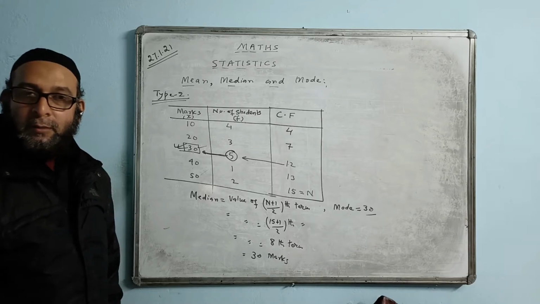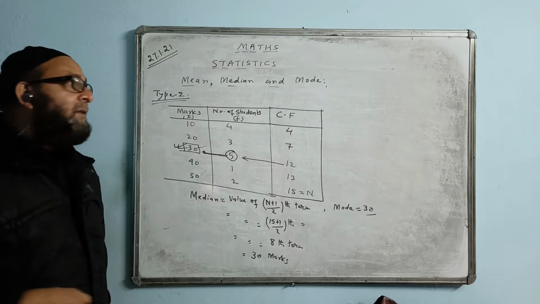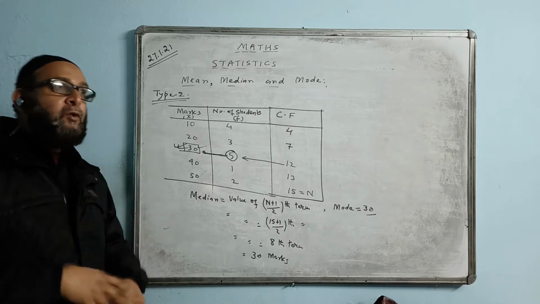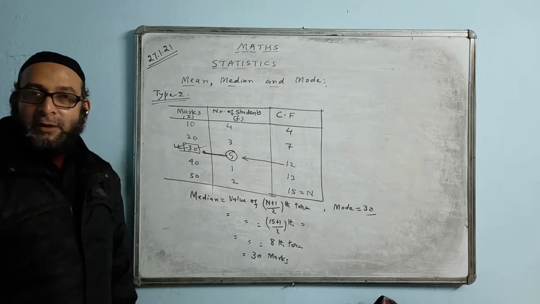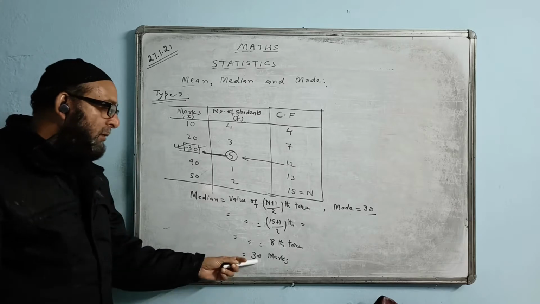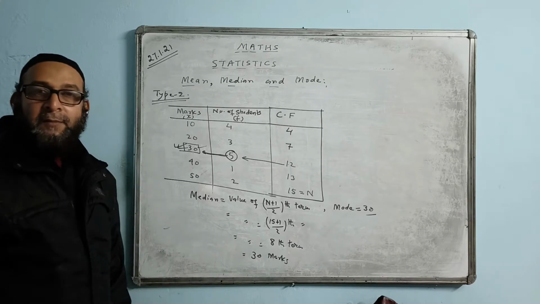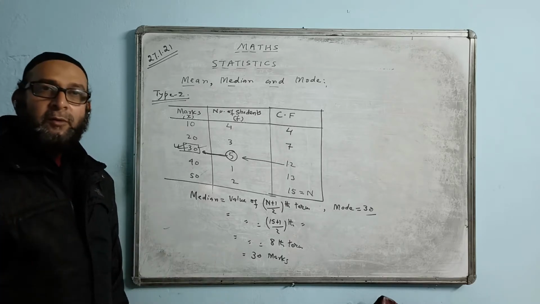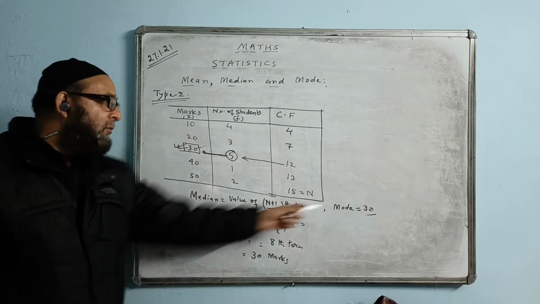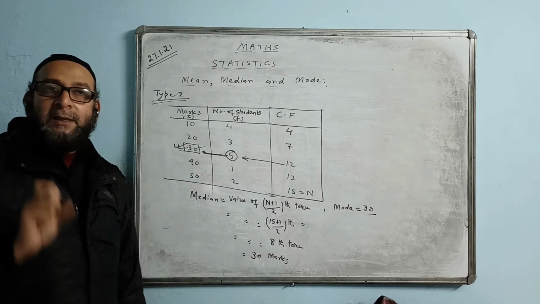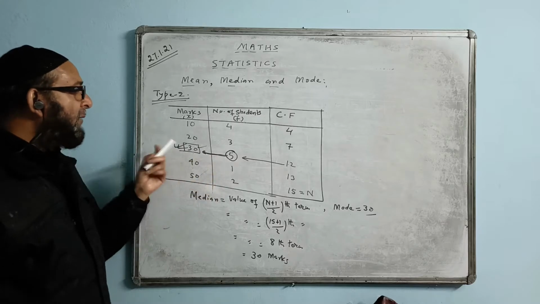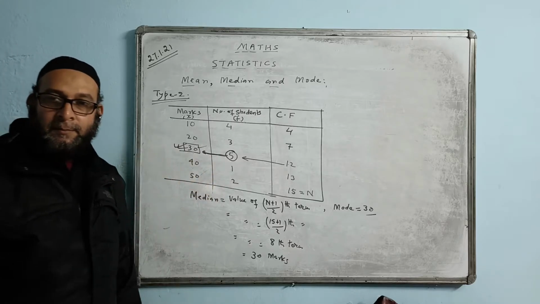Hope you understood? This question will carry marks. They will ask you to find only one thing at a time. They will not ask you to find mean also, mod also, median also. They will not ask all 3 at a time. They will only ask you to find the median of the following table. So the answer is 30 marks. They may ask you to find the mod also, then that will carry 1 mark. Maybe 4 marks in total, 3 marks here and then 1 mark for finding the mod. Mod is the easiest one to find. You only have to look at the highest value and then in front of that, whatever comes, that is the answer.